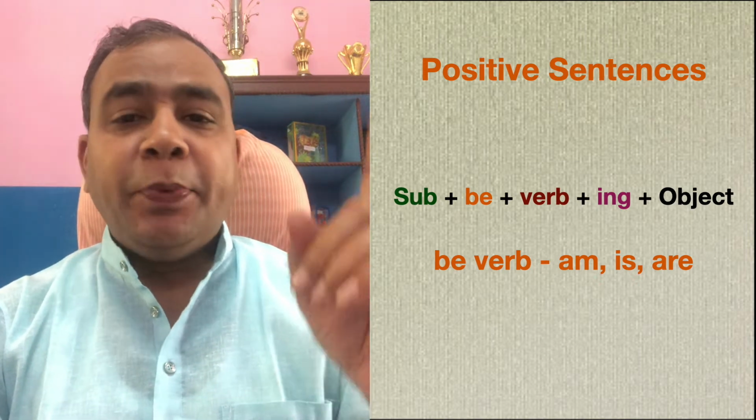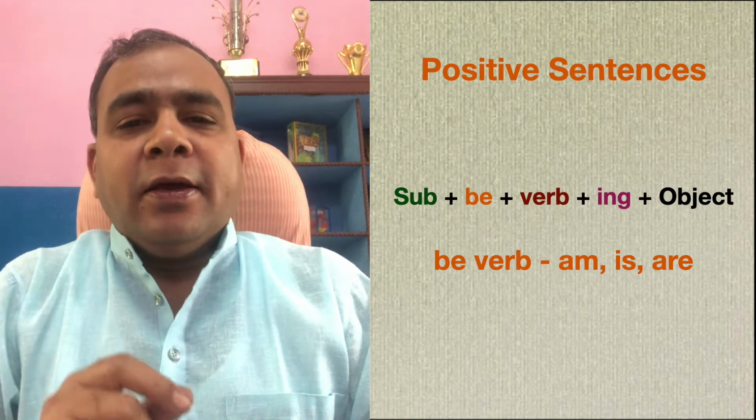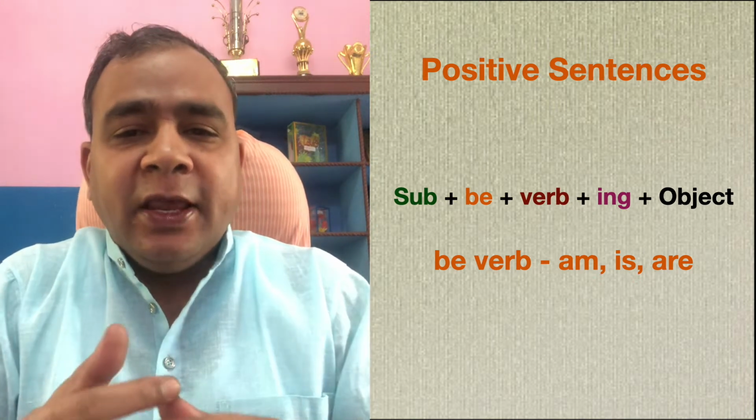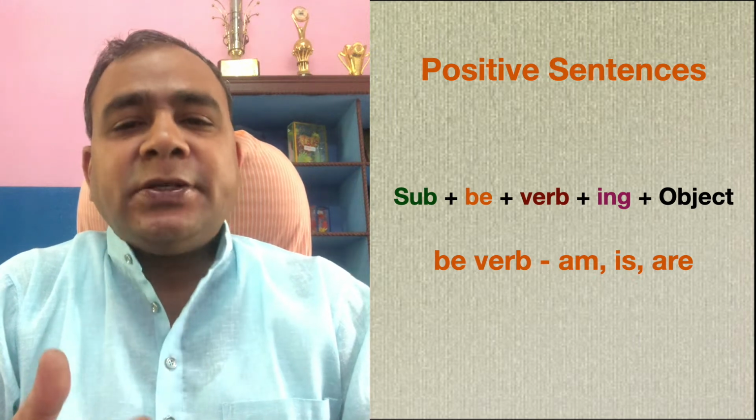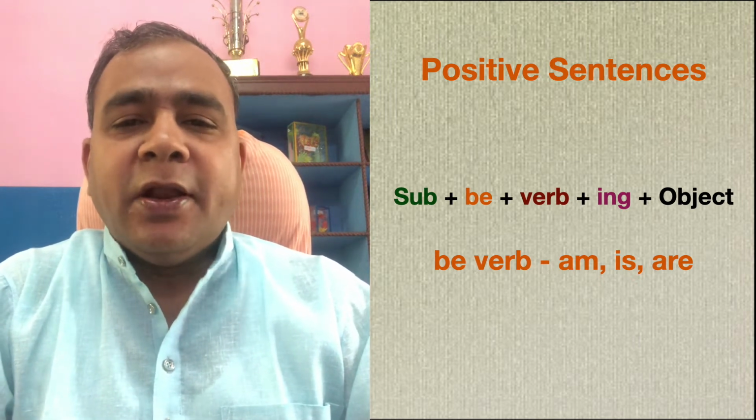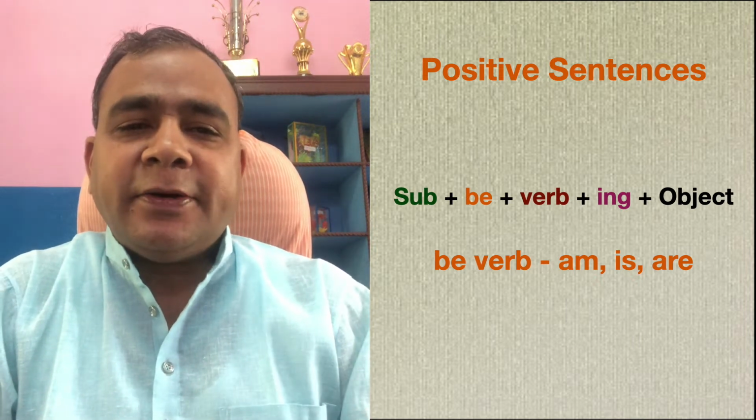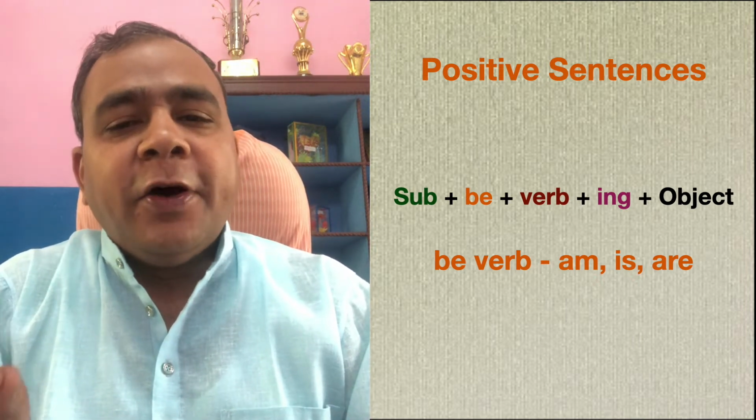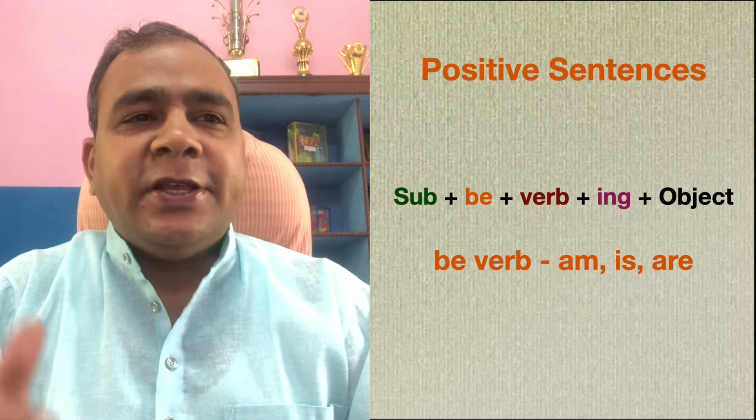Subject, the be verb. The be verbs in present continuous tense are is, am, are. Am, is, are. I am writing a letter. He is writing a letter. We are writing a letter. Am, is, are. After that, verb ing form. Then afterwards, object. Let us see the examples.